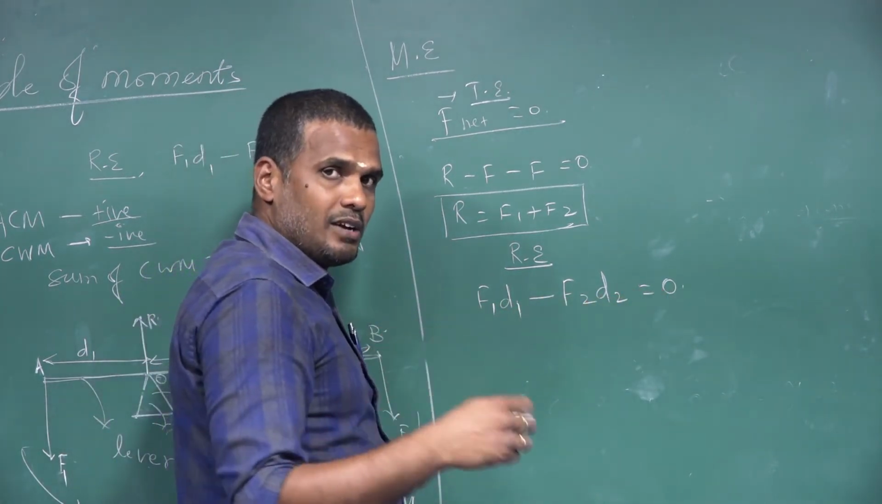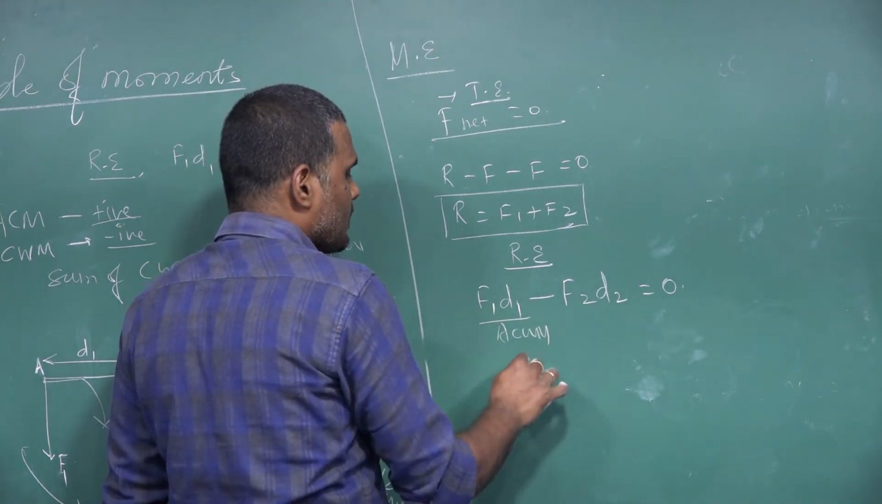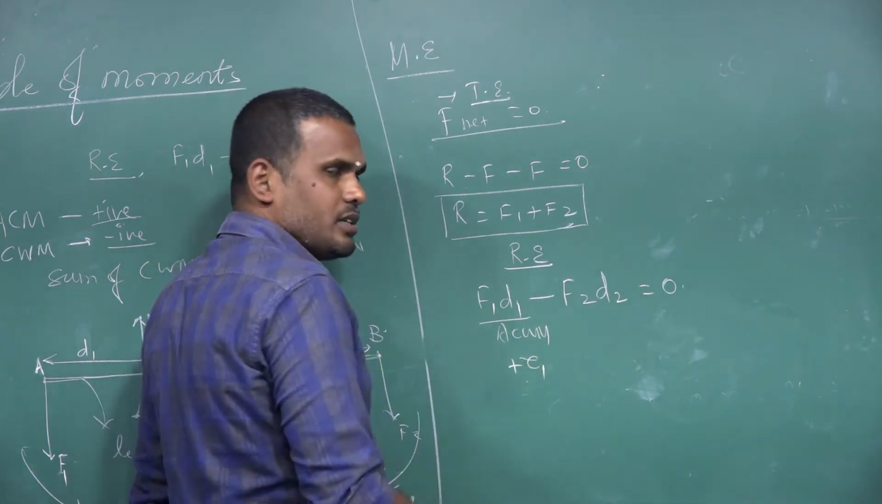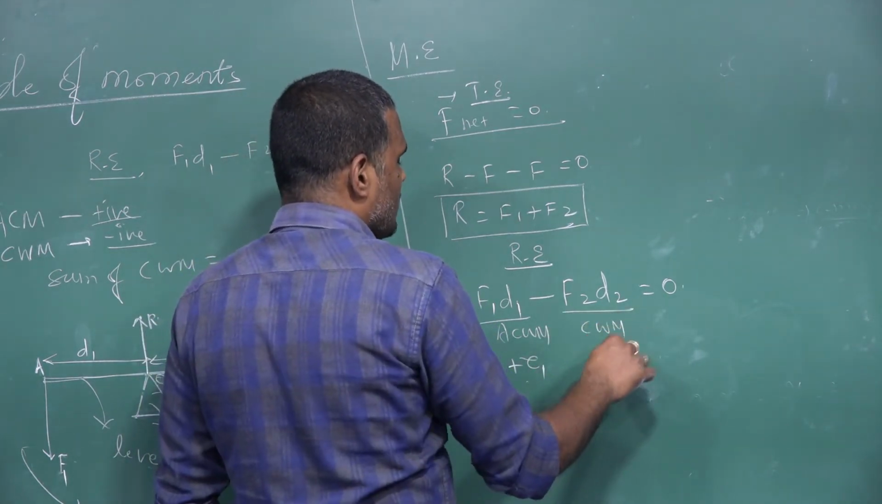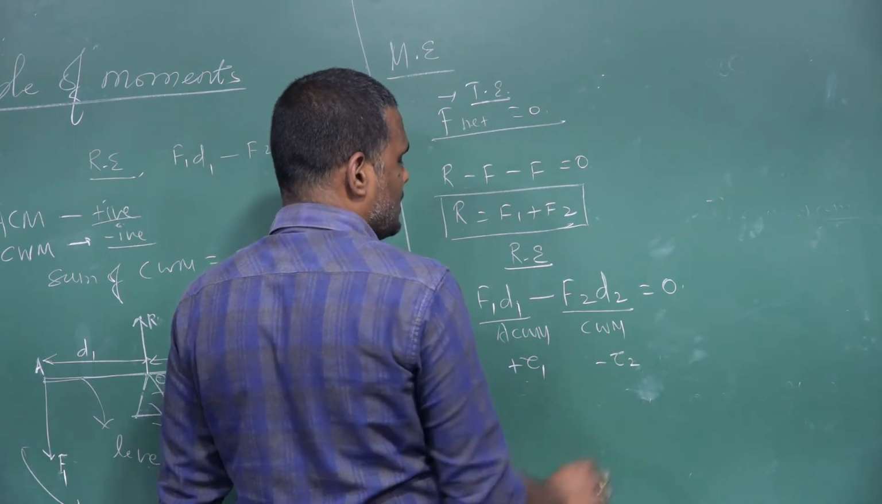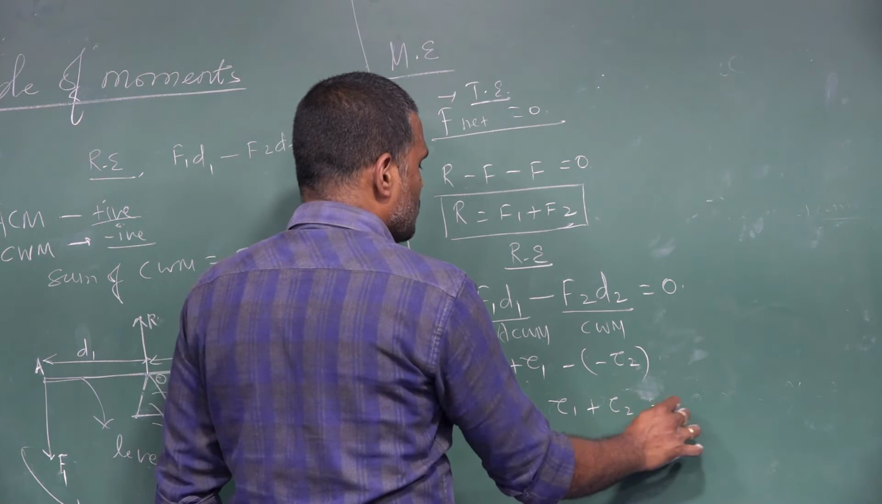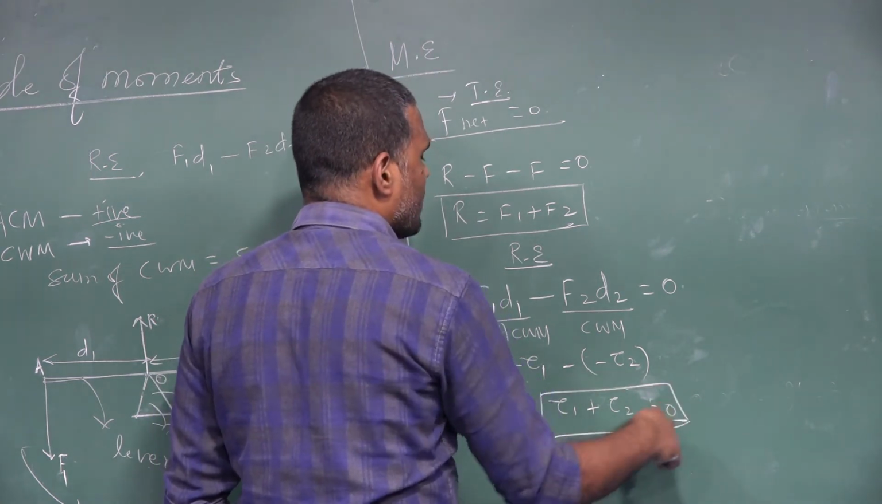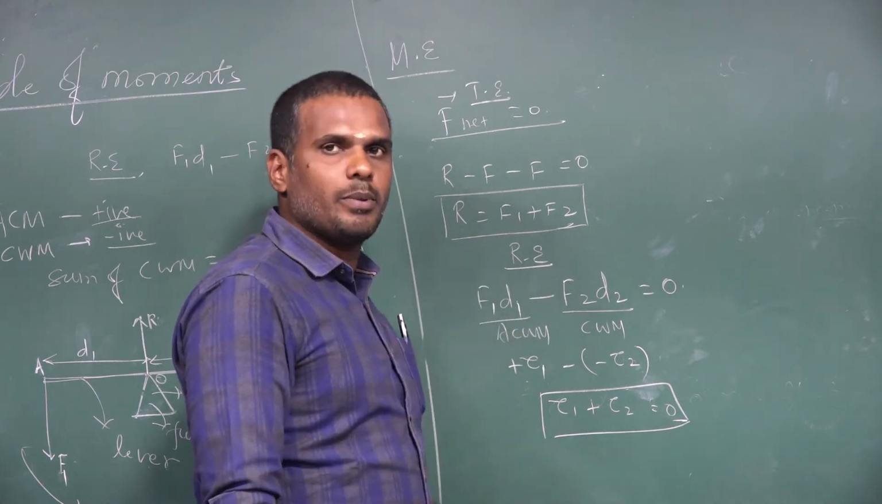Once again I would like to recall, F1 D1 is the anti-clockwise moment. This is positive, torque is positive. F2 D2 is the clockwise moment. This must be taken negative, minus tau 2. Minus of minus will become plus, so tau 1 plus tau 2 will be equal to 0. Net torque is becoming 0 here. So we can say the body is said to be in a state of rotational equilibrium.